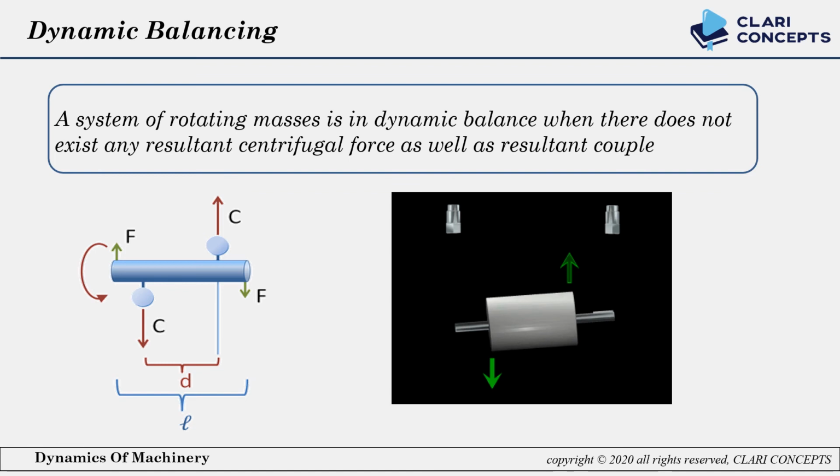Due to that condition the system will jerk or be unbalanced. From the animation you can see that one rotor placed on a shaft is shaking along with rotating, because here force is balanced but couple is not balanced.